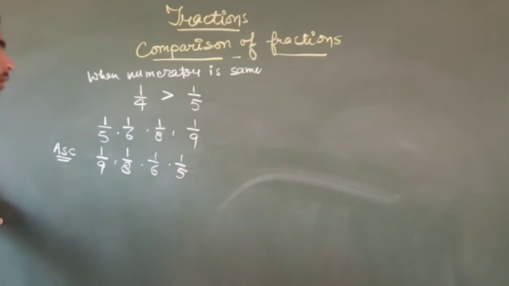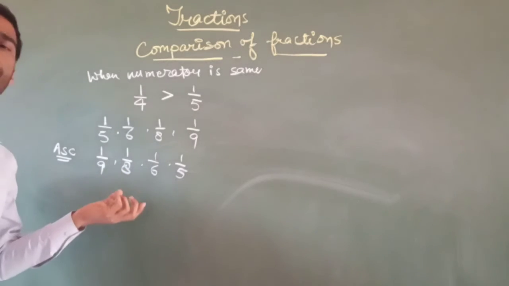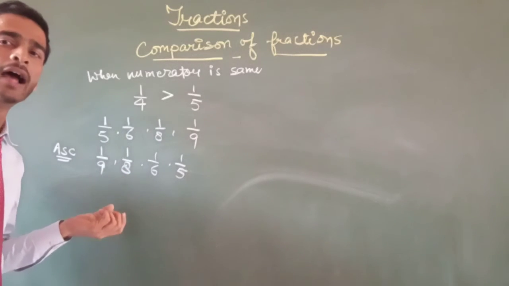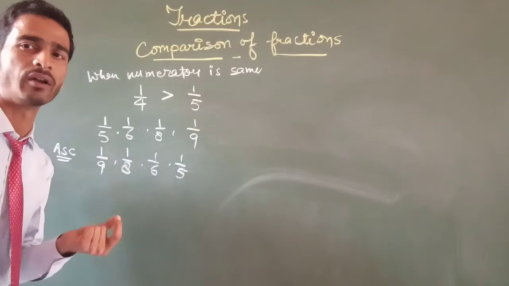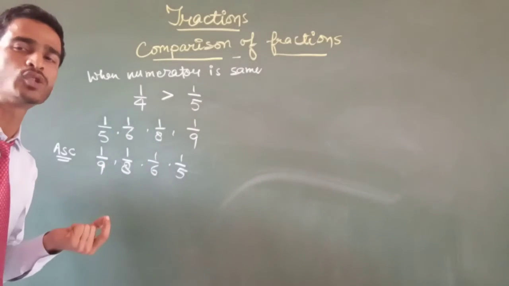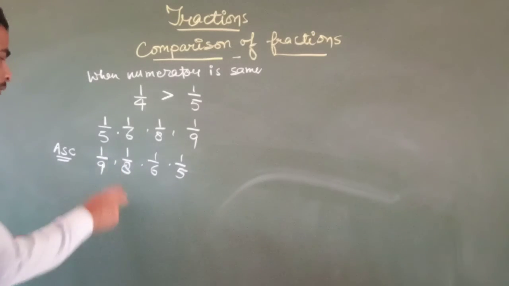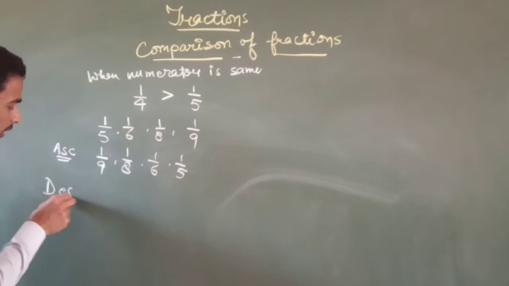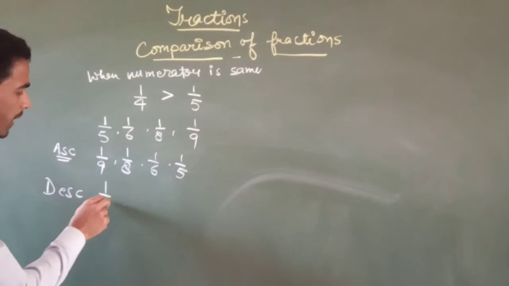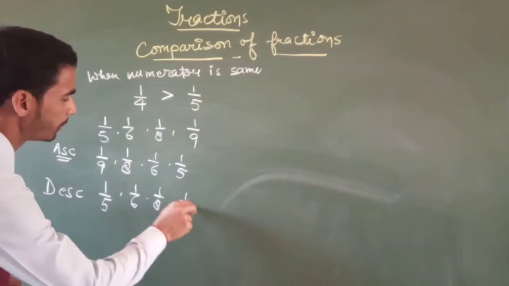When the numerator is the same, we compare the denominators, and the denominator with the greatest value gives the smallest fraction. That is the ascending order. If we want to write descending order, it will be 1 upon 5, 1 upon 6, 1 upon 8 and 1 upon 9.